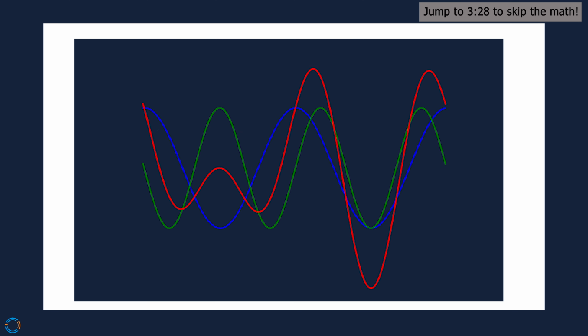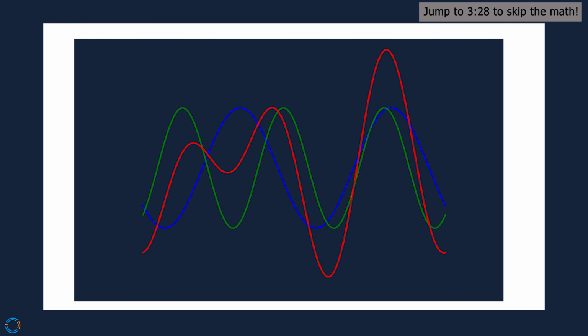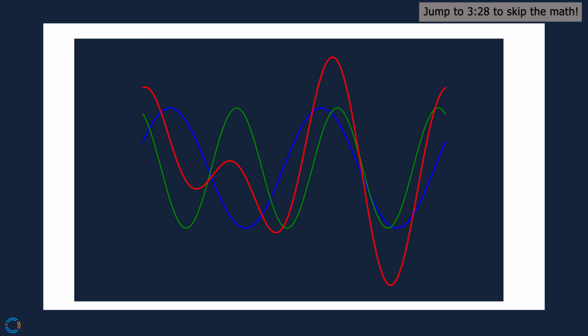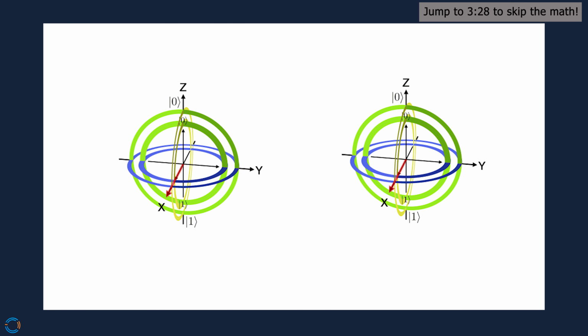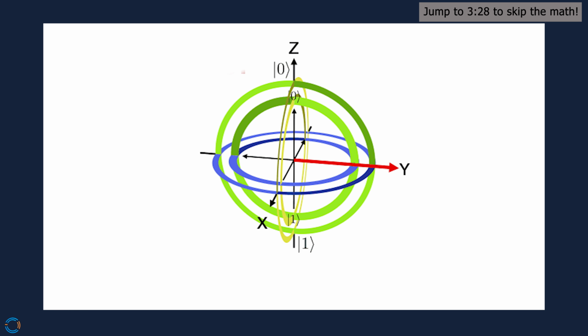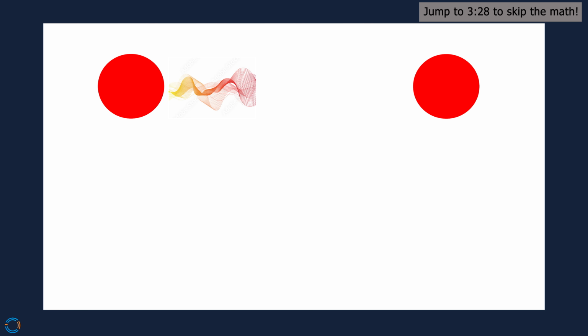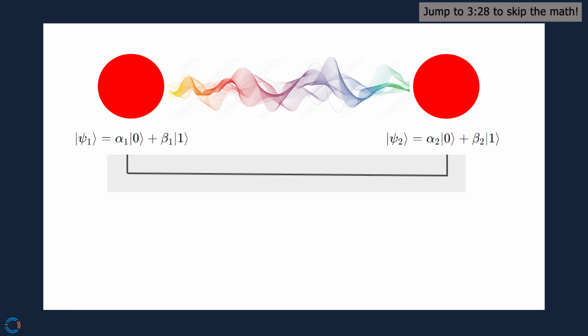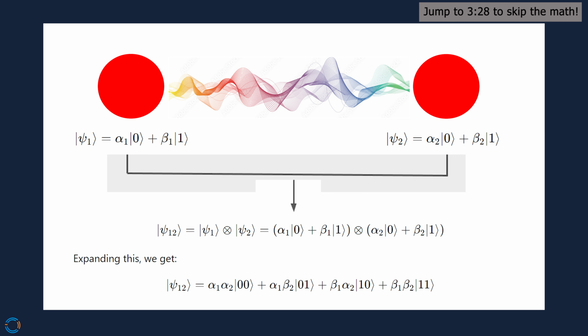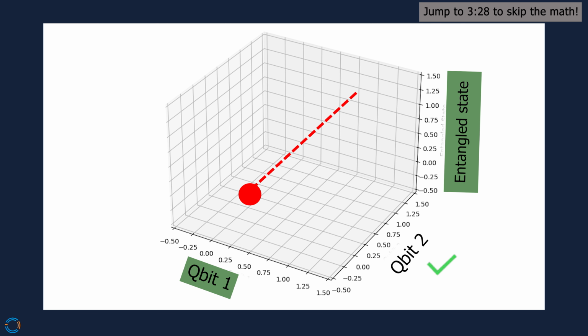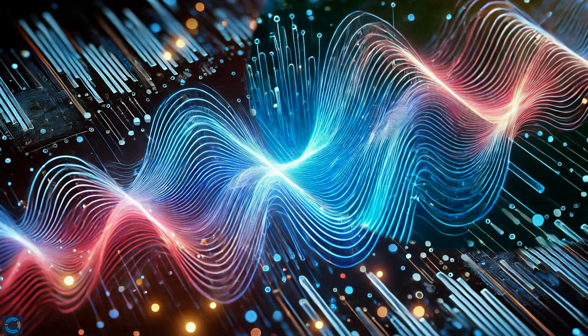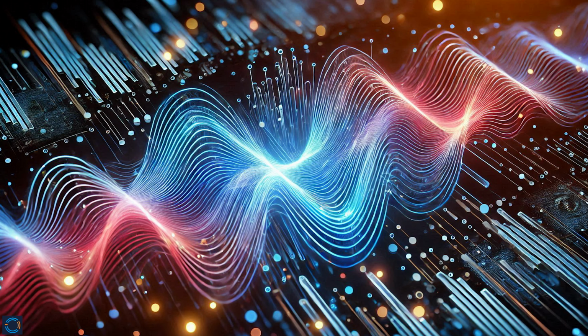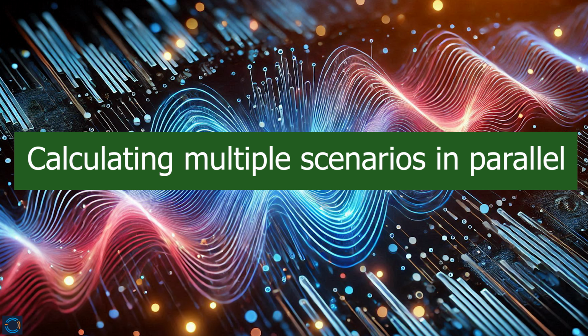Now, when we have multiple qubits in superposition, they can become entangled, creating a powerful connection between their states. Think of it like this. If we have two qubits, each in superposition, their combined state can reflect a mixture of all possible outcomes. For example, if both qubits are put into a superposition, we can represent them in their joint state. In this state, measuring one qubit instantly reveals the state of the other, regardless of the distance separating them. This unique relationship allows quantum computers to perform calculations that leverage the interconnectedness of qubits, making them more efficient, exploring multiple outcomes at the same time.